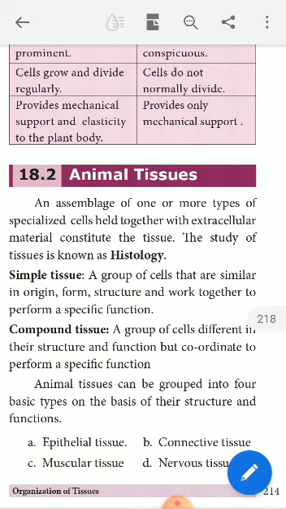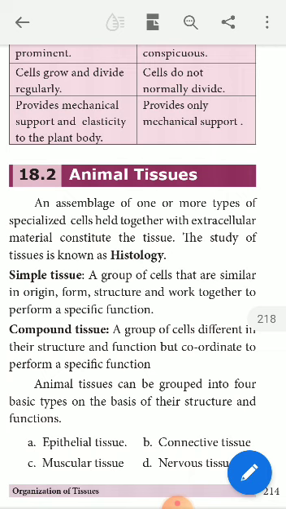Even though the origin and structure are different, all these cells are working together to perform a specific function. Such a type of tissue is termed compound, right?